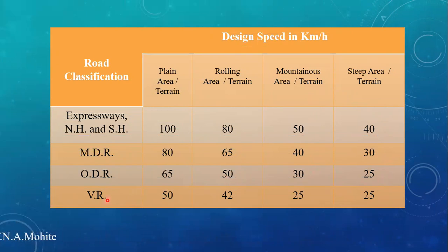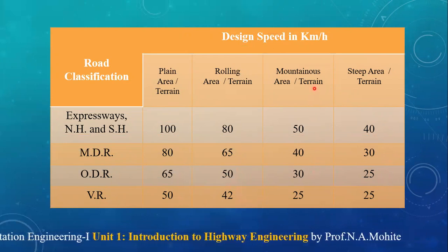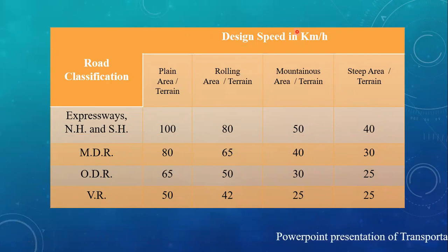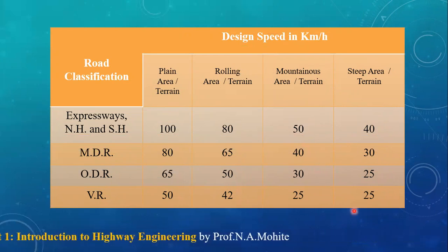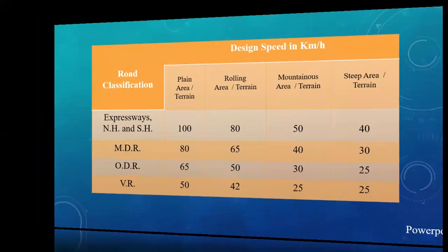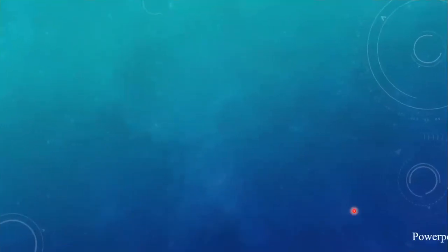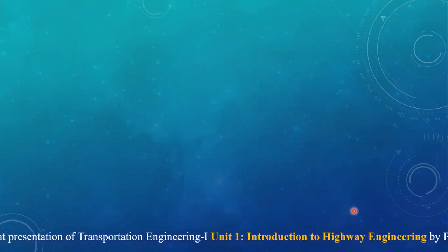Whereas in the case of village roads, the design speed is 50 for plain area. For rolling area, it is 42. Mountainous area, it is 25, and steep area is also 25. So this is the recommendation, or the guidelines, given by the IRC, that is the Indian Roads Congress. Now after deciding the slope of the country, correspondingly the design speed at which you are going to travel.